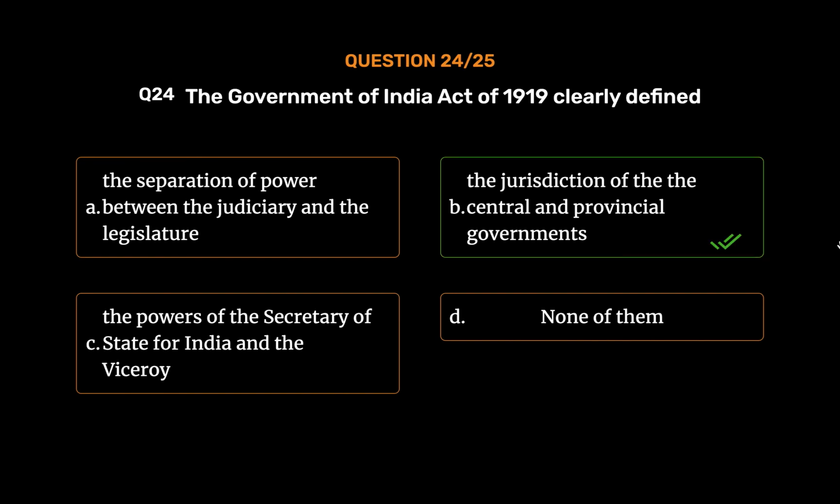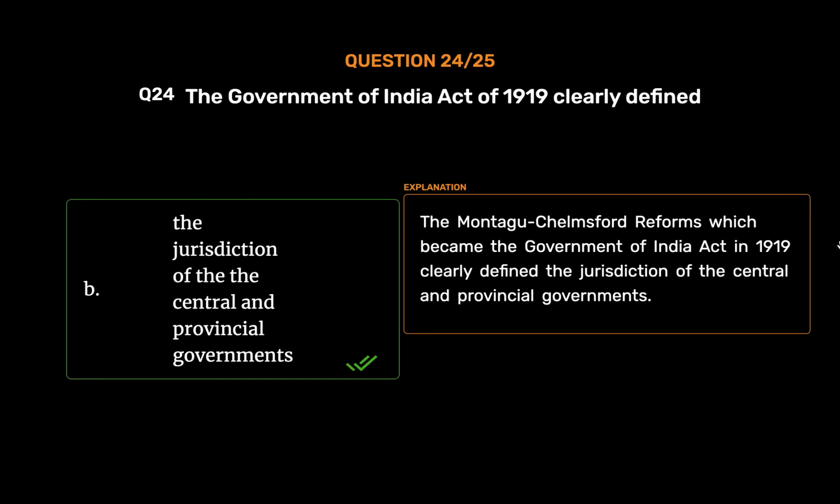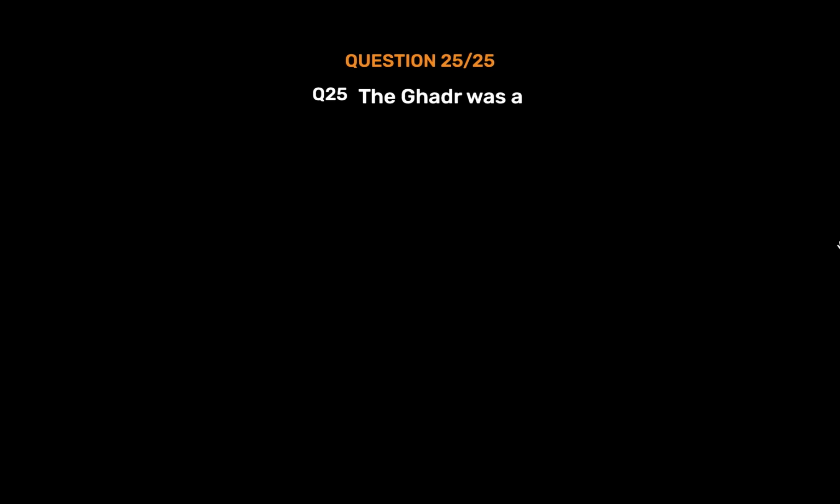The jurisdiction of the central and provincial governments. The Montagu-Chelmsford reforms, which became the Government of India Act in 1919, clearly define the jurisdiction of the central and provincial governments.